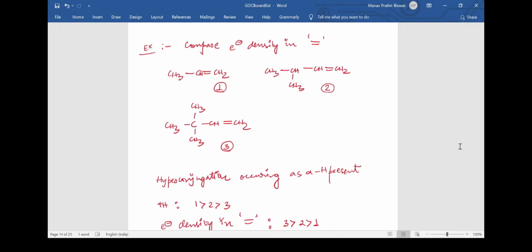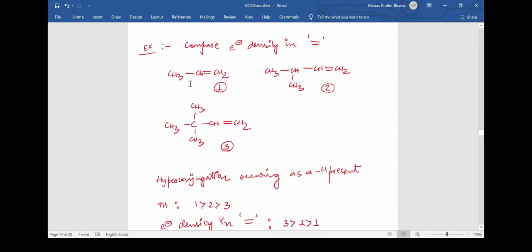In order to do this, first of all you need to understand what electronic effects are being activated on these three molecules 1, 2 and 3. Firstly, we can see that we have a methyl group, and here we also have some larger alkyl groups. So what we can say from here is that obviously the inductive effect is taking place in all of these three molecules. What kind of inductive effect is taking place?